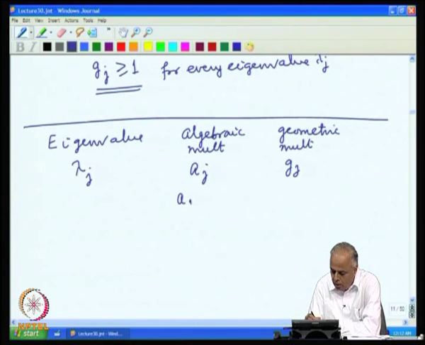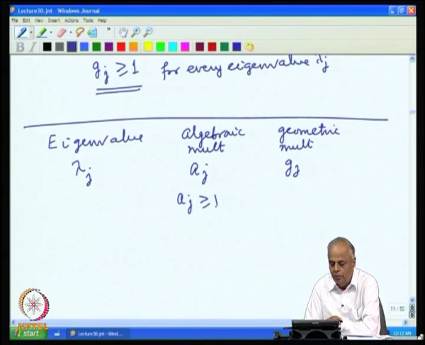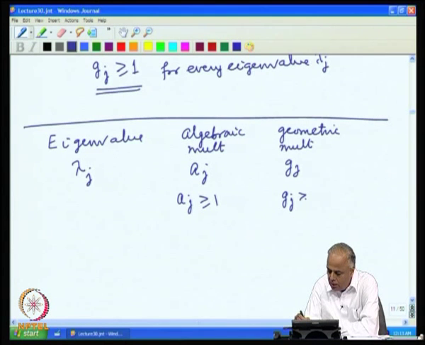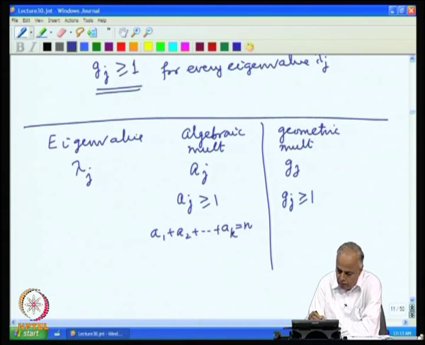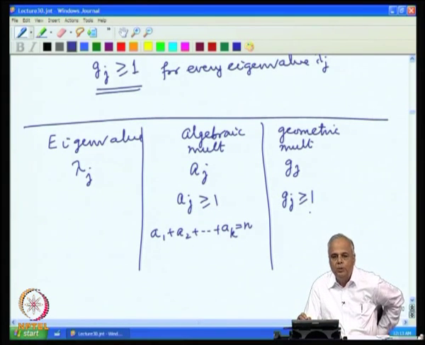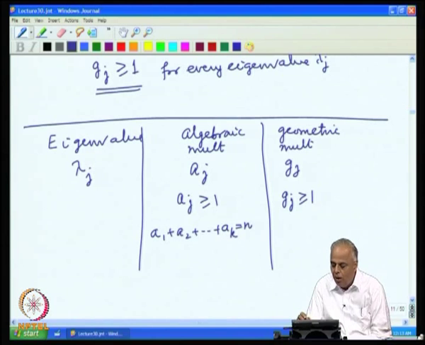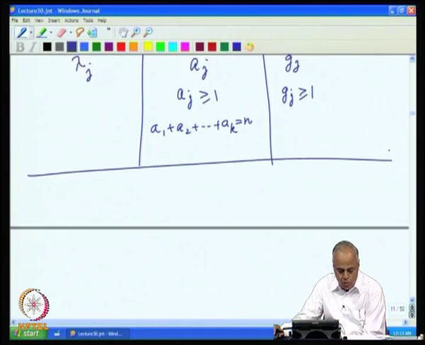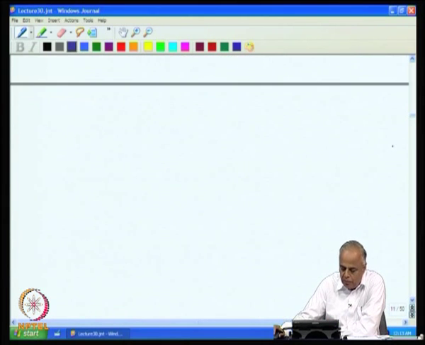What we know is A j is greater than or equal to 1, because it must appear at least once as a root of the characteristic polynomial. What we have observed now is G j is greater than or equal to 1. What we also had was the sum of all these multiplicities as roots must add up to n, A1 plus A2 plus up to Ak equal to n. We do not know whether G1 plus G2 plus up to Gk is equal to n. All we know so far is that the Gj's must be greater than or equal to 1. Each one of them must be at least of dimension 1.